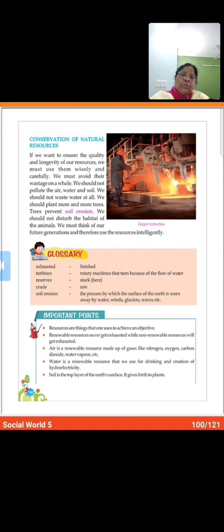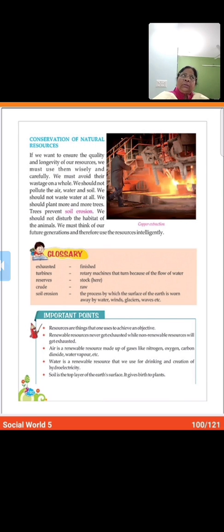First thing though, we should use the resources wisely. And Earth's natural resources include air, water, plants, soil, minerals and wildlife. So conservation is the care and protection of these resources so that they can be preserved for our future generation.